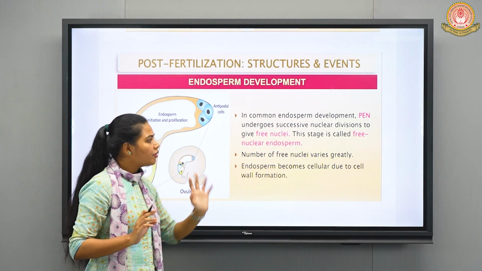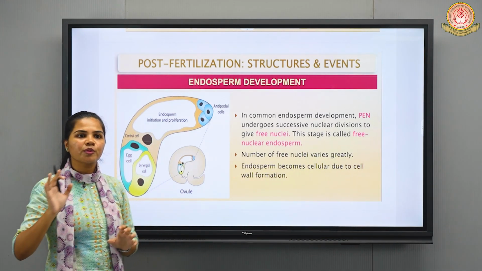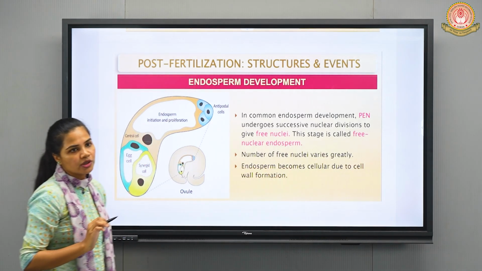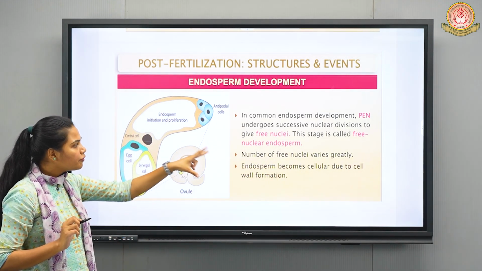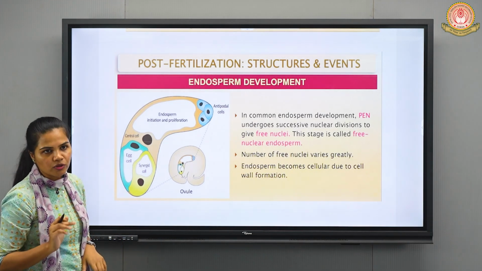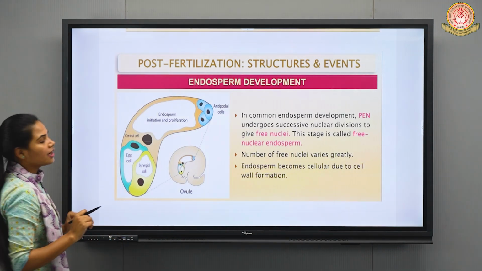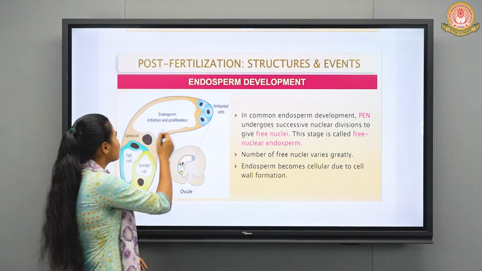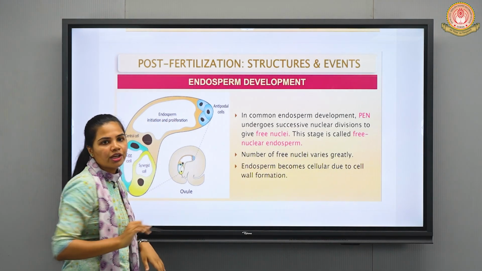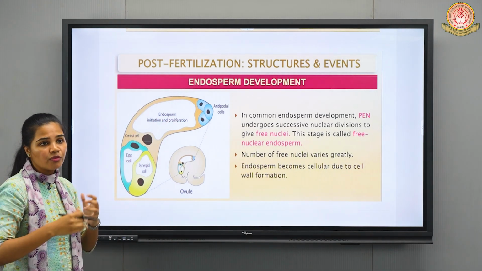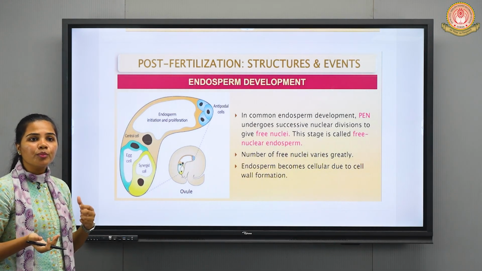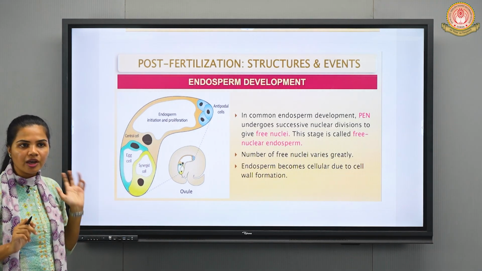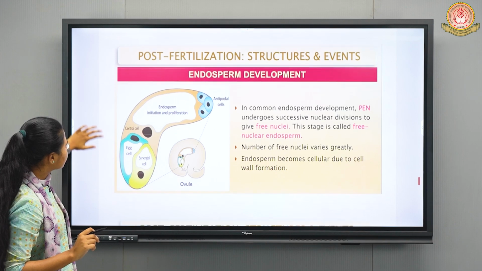Fine. Next point, when the cell wall formation occurs around the endosperm nuclei, at that time, that endosperm is known as cellular endosperm. So here we are going to study about free nuclear endosperm as well as cellular endosperm, right? By taking one example, that is of tender coconut, that we will see further. So here in this diagram, you can observe endosperm initiation and proliferation. It means it will further divide and it is going to form the main endosperm, which is going to give nutrition to the developing embryo. Okay. So next we will take the example of